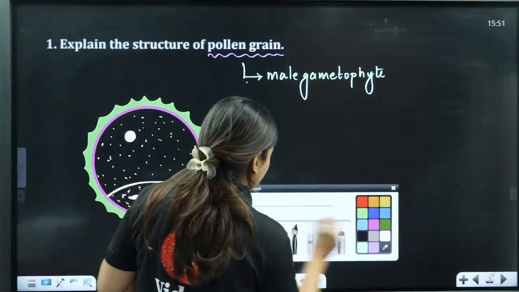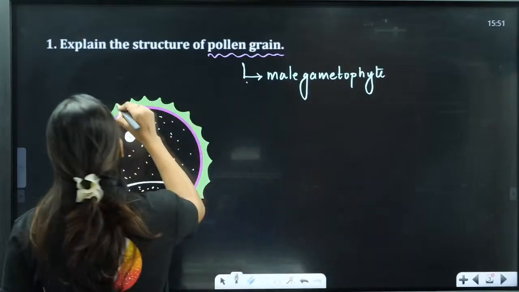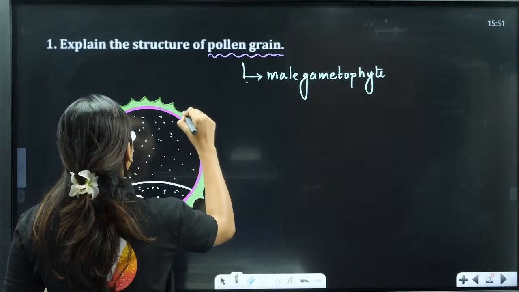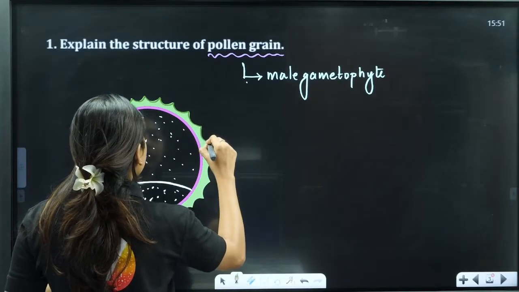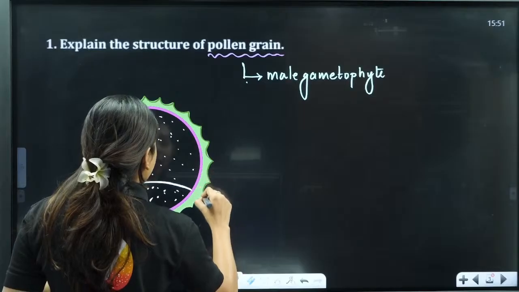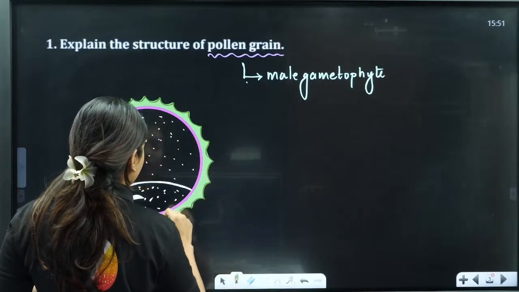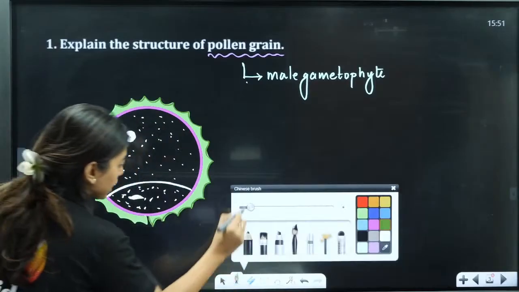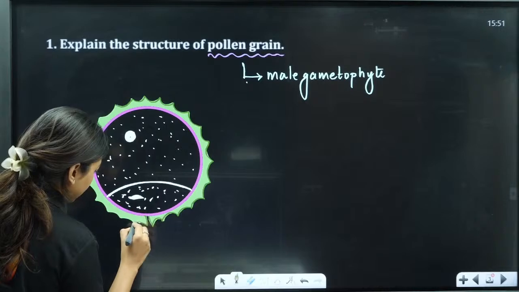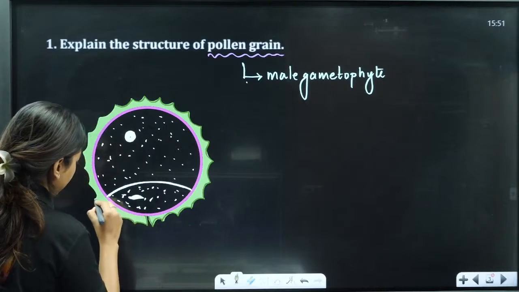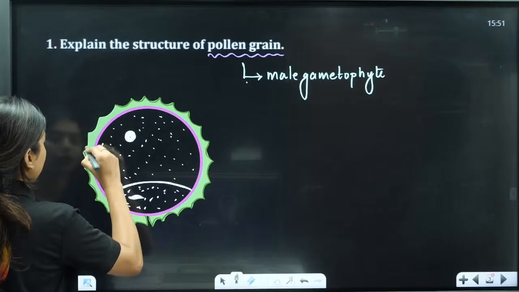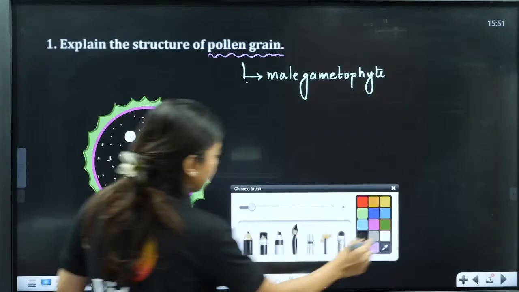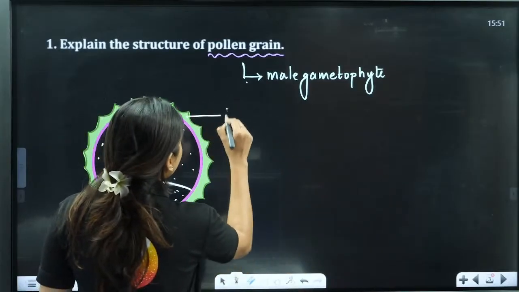Okay, in labeling nodana correct age. So this layer which I have drawn, this outer layer which I have drawn is called the exine. What is it called? The exine. So exine students, E for external, E for exine anta you can remember. So this outer layer which I have drawn is the exine. So I'm just bordering it because illandre nimage correct difference artha agala. Okay, 1 minute. You don't have to draw so beautifully in the exam, but whatever you draw, you have to do the labeling properly. So label manana, this outer layer is called as exine.